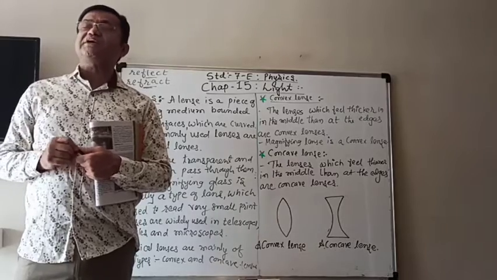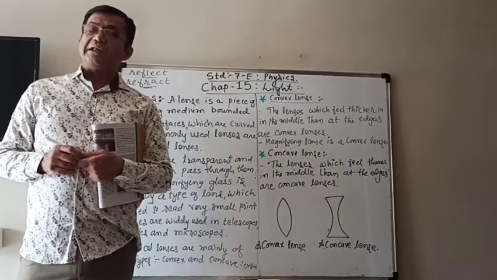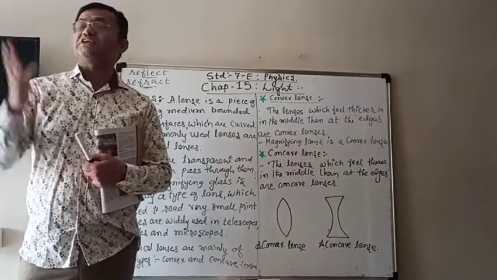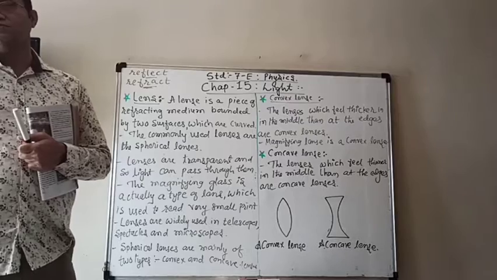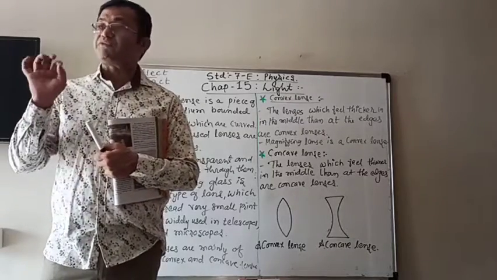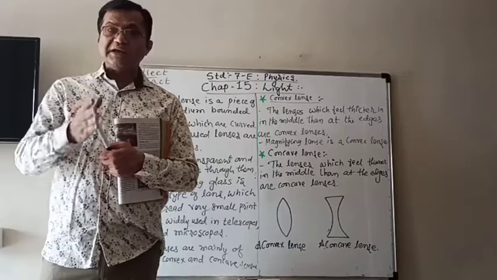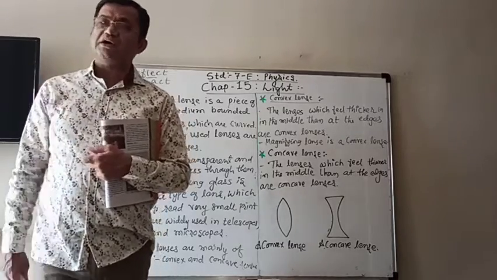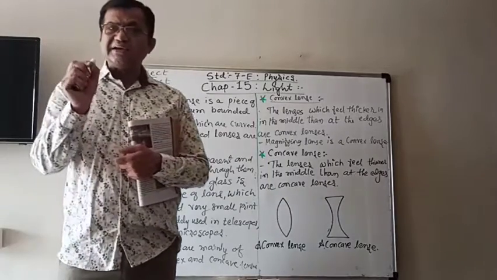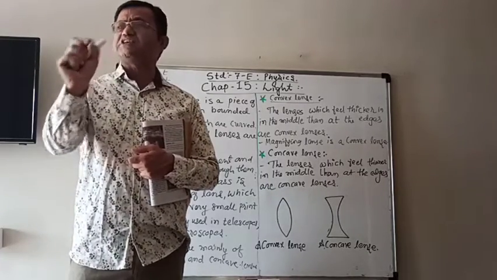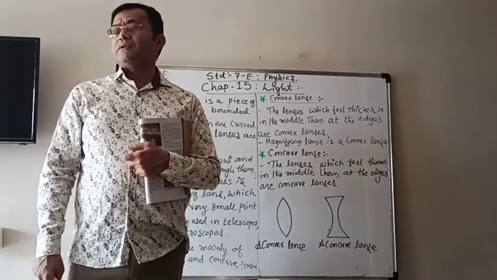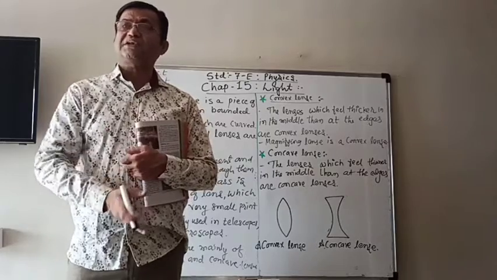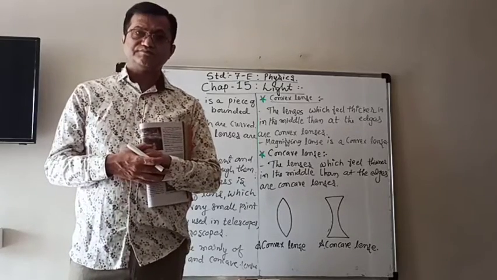In reflection we saw that the light falling on the mirror bounces back in the other direction, and that is known as reflection. But in refraction, it is a little different: it slightly changes the direction. Not like in reflection, where it totally changes the direction.